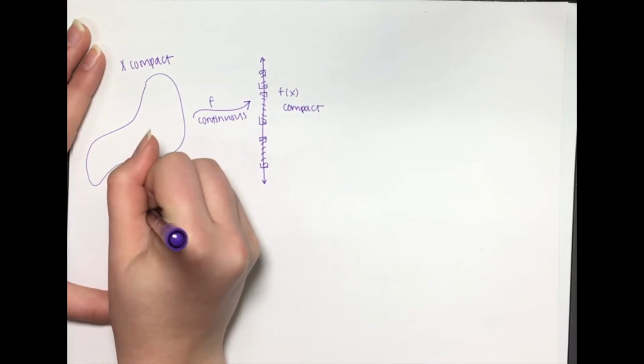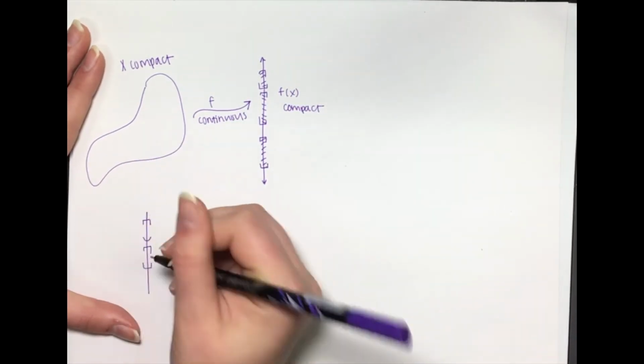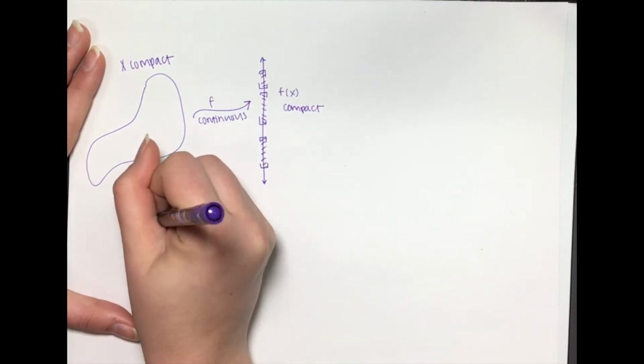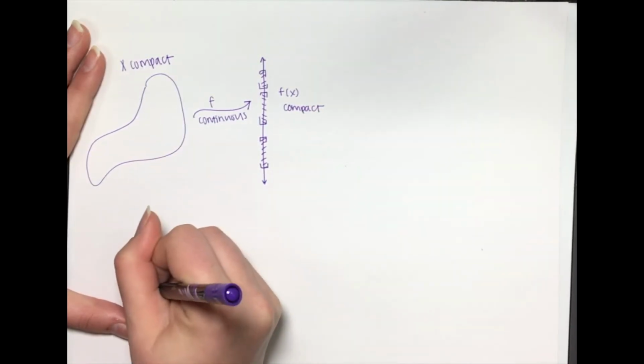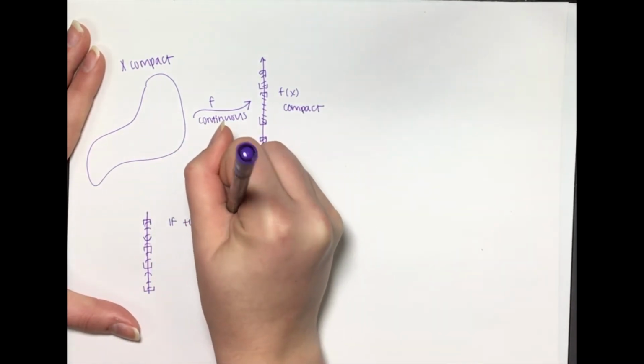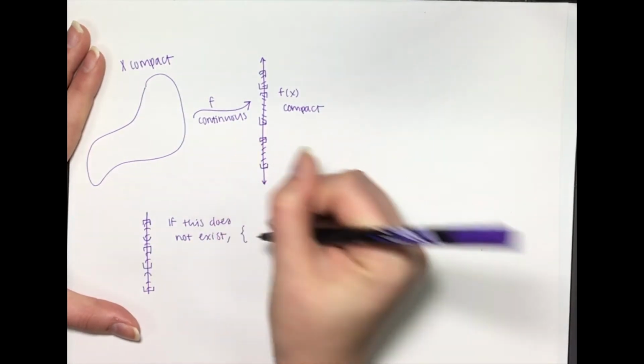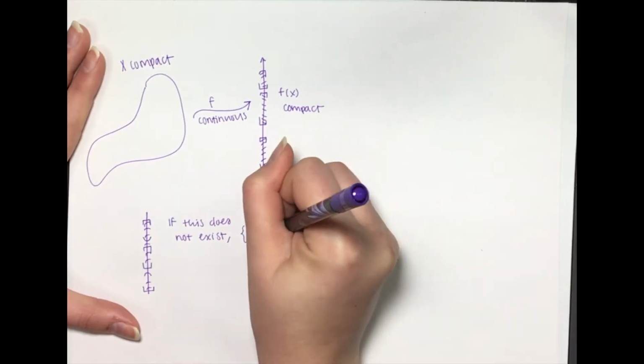Proof. Since f is continuous and X is compact, the set A equal to f of X is compact. We show that A has a largest element M and a smallest element m. Then, since M and m belong to A, we must have M equal to f of c and m equal to f of d for some points c and d of X.